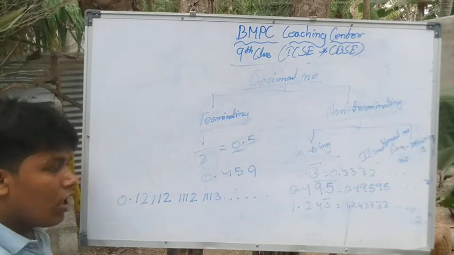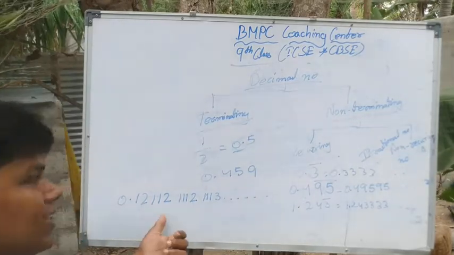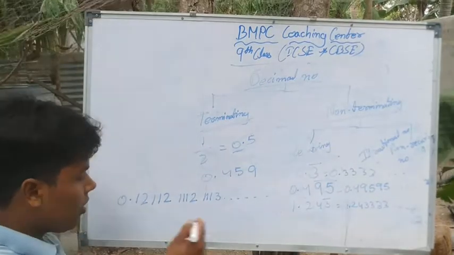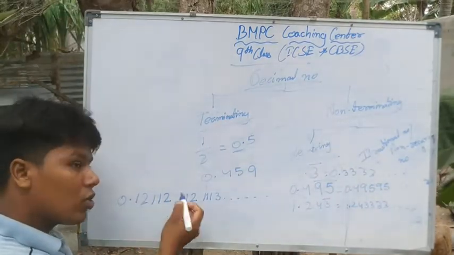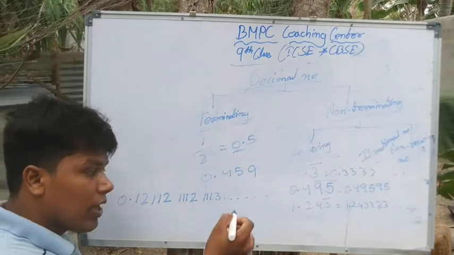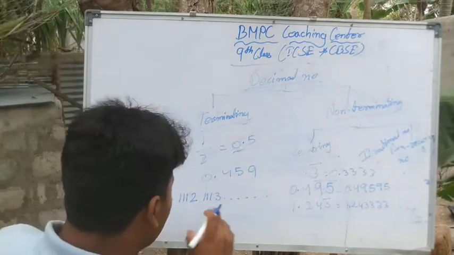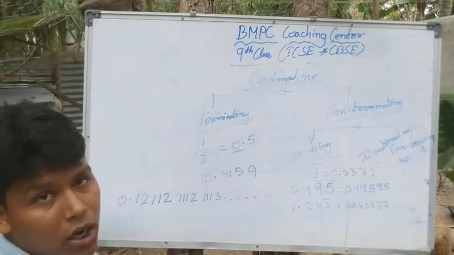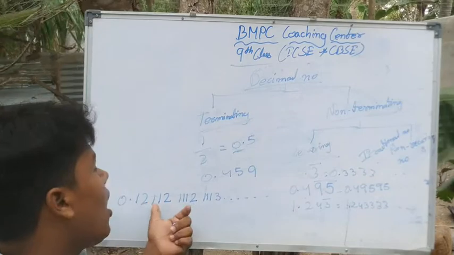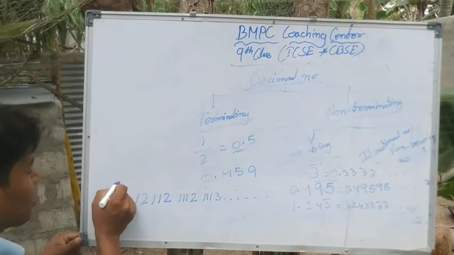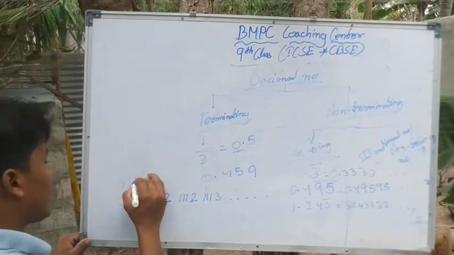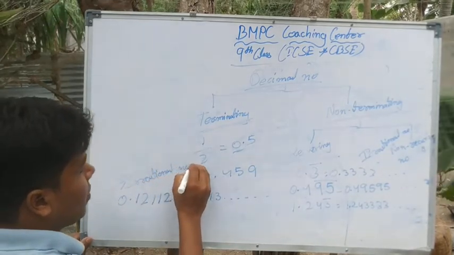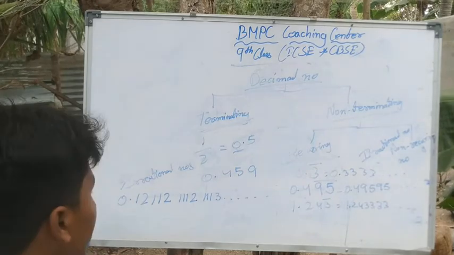There is no repeating: first 1 2, then 1 1 2, then 1 1 1 2, then 1 1 1 3. Like this, there is no repeating and it is non-terminating. Numbers with no repeating or recurring and no end are called irrational numbers. Clear?